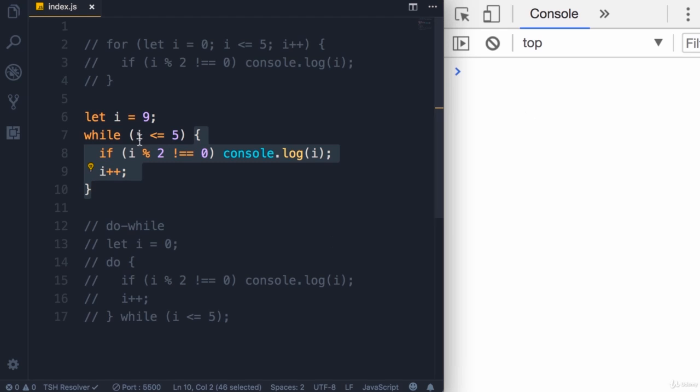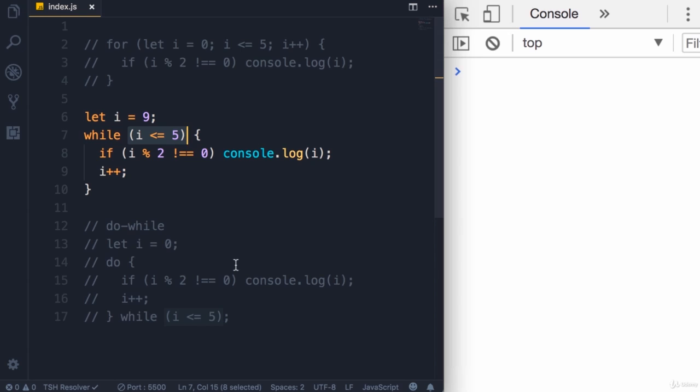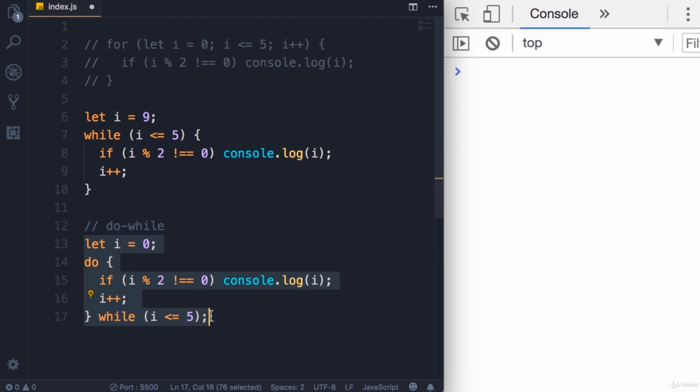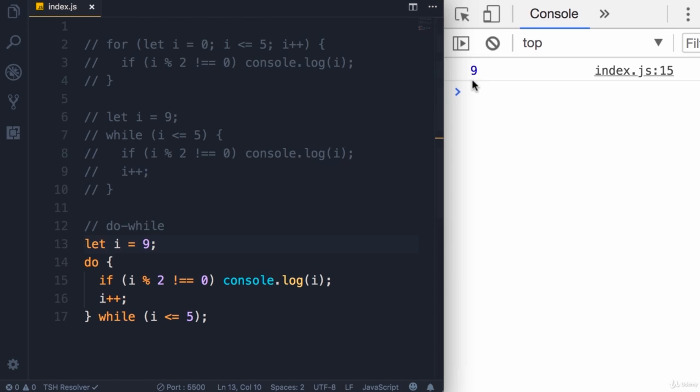So in while loops, this condition is evaluated ahead of time at the beginning of every iteration. In contrast, in do-while loops, this condition is evaluated at the end. And that means these statements are always executed at least once, even if the condition is false. So let's try this. I'm going to comment out this while loop and change I to 9, just like before. Save the changes. We get 9 on the console.